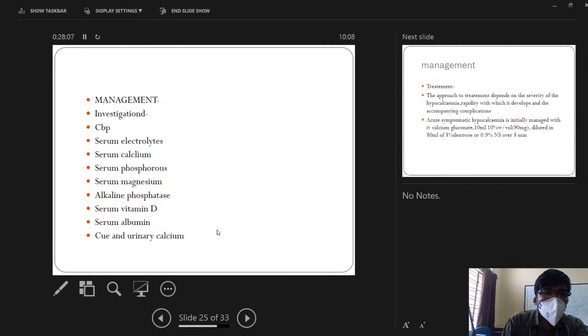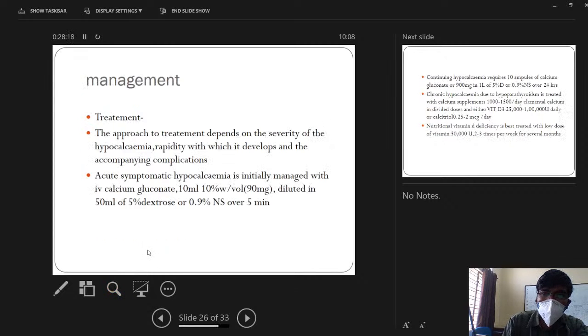For management, we have to do investigations, that is complete blood picture, serum electrolytes, serum calcium, phosphorus, magnesium, ALP, vitamin D, albumin. Now the management part. The approach to treatment depends on severity of hypocalcemia. Mostly the mild and chronic cases don't require any treatment, they just require oral supplementation of calcium. In the acute hypocalcemic state, we have to supplement IV calcium. One ampule of calcium gluconate contains 90 milligrams. This one ampule we will dilute in 50 ml of dextrose or 50 ml of normal saline, and we'll give it IV over 5 minutes.